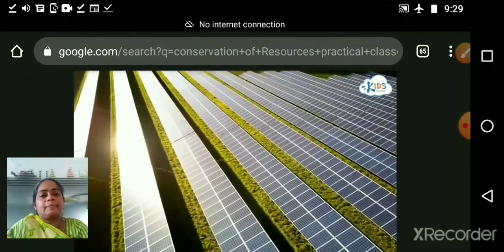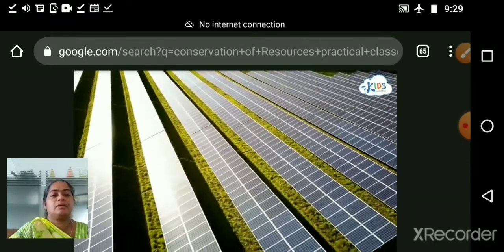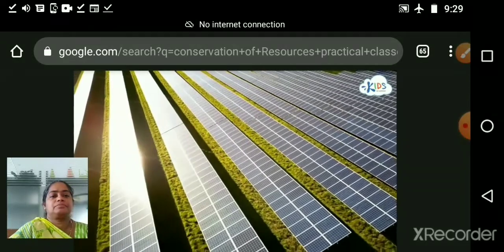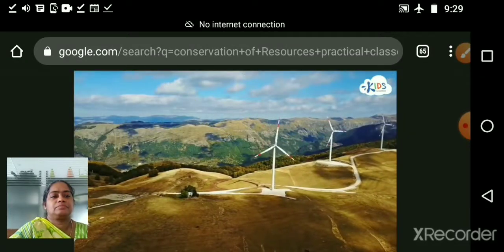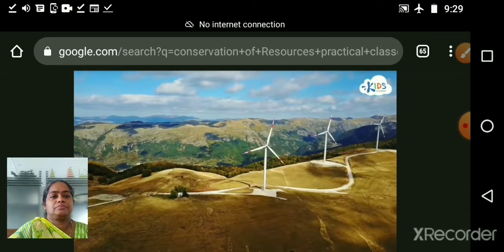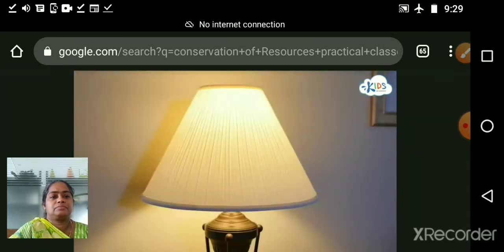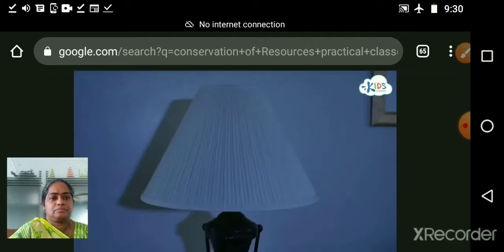Some energy companies use solar power, or energy from the sun, instead. Wind power can also be used to create electricity. You can save energy by reducing the amount of electricity that you use. The less energy we use, the less we need to produce.